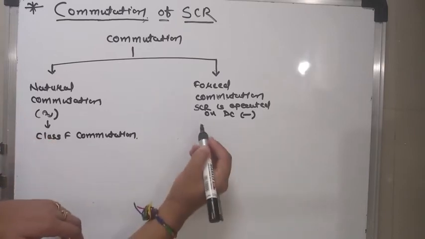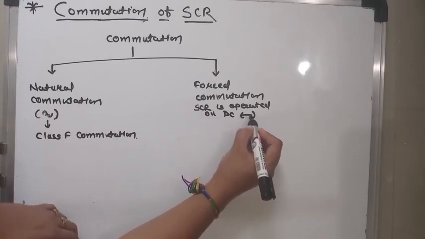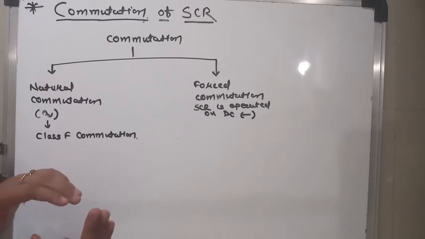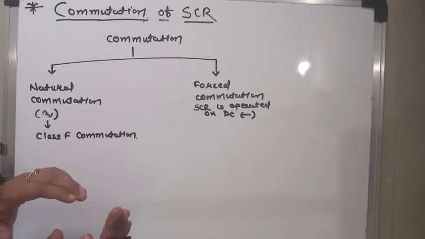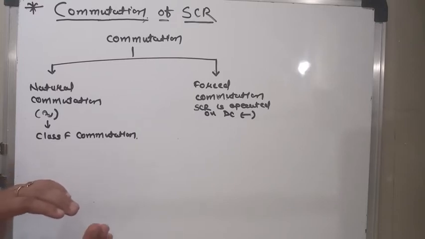In DC the magnitude of the current is constant. So if you want to turn the SCR off, an external commutation circuit is required to make the anode current go below the holding current, and then the SCR goes to the off state. That is called forced commutation.